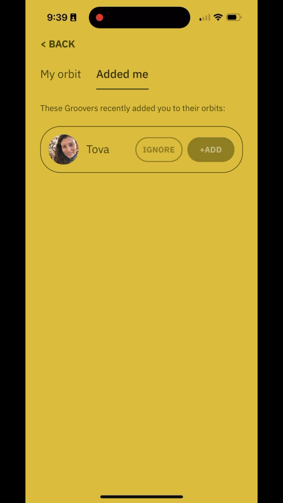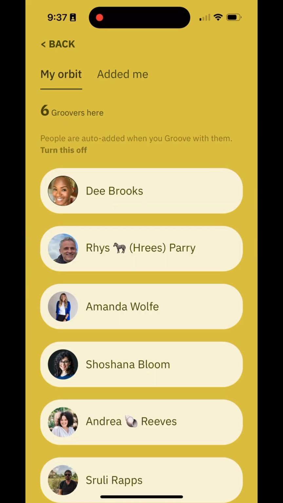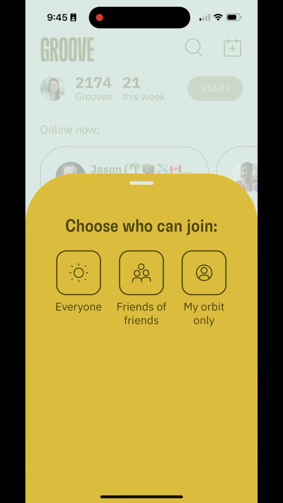Tova looks cool, and as you probably know by now, your orbit is your group of familiar faces inside a Groove and the people you'd love to meet in Groove. Once you have 25 people in your orbit, then you can create orbit-only grooves. So I'll show you what that looks like. If you go back to the home screen and tap start in the top right corner, then you'll see the option for my orbit only. And that way you can create a groove where only people in your orbit can join.